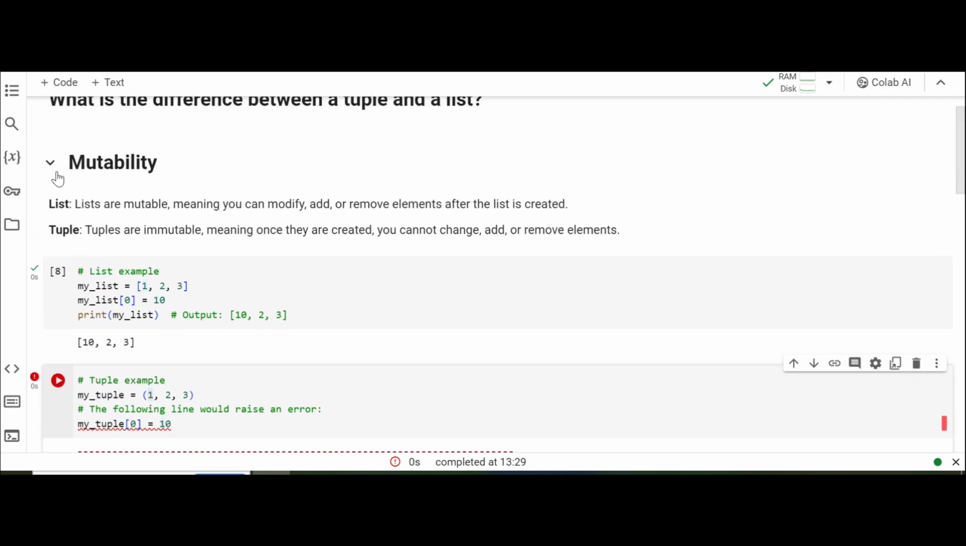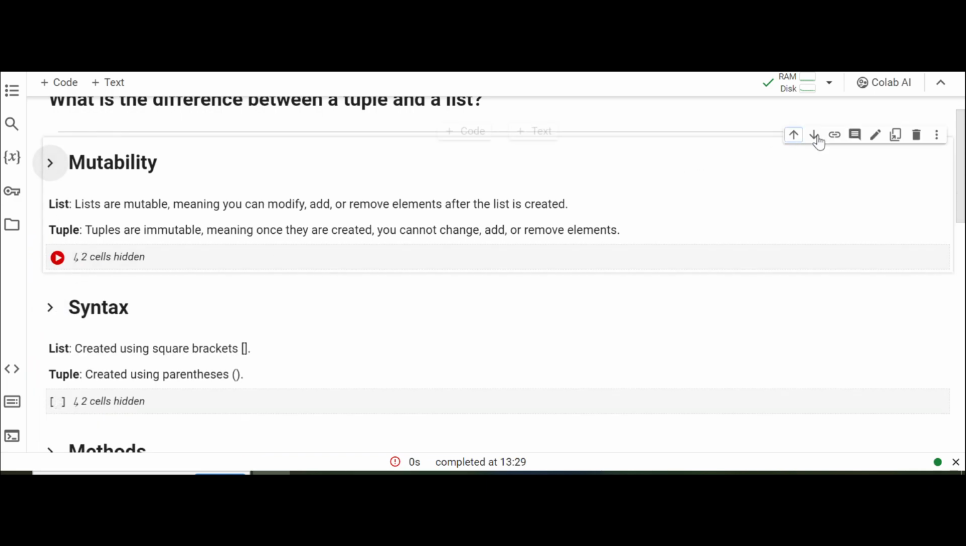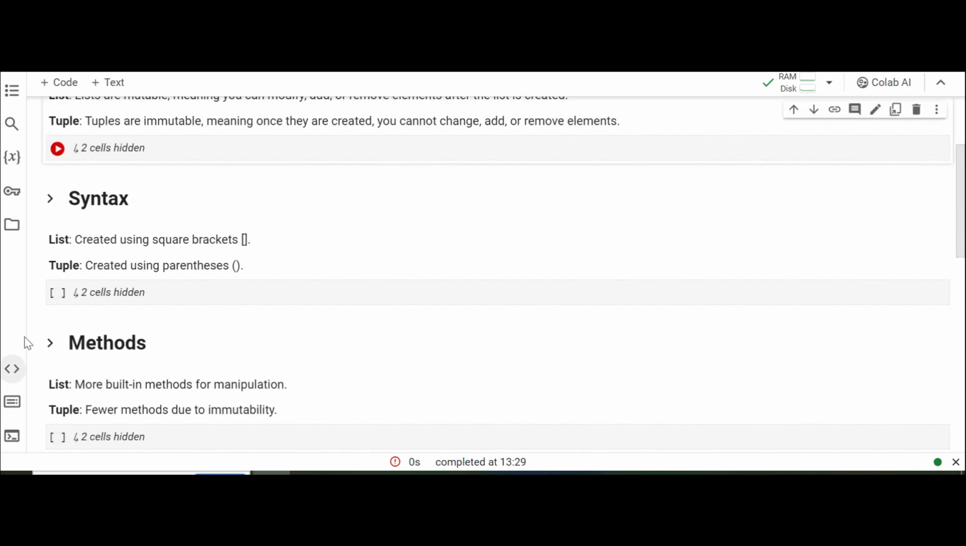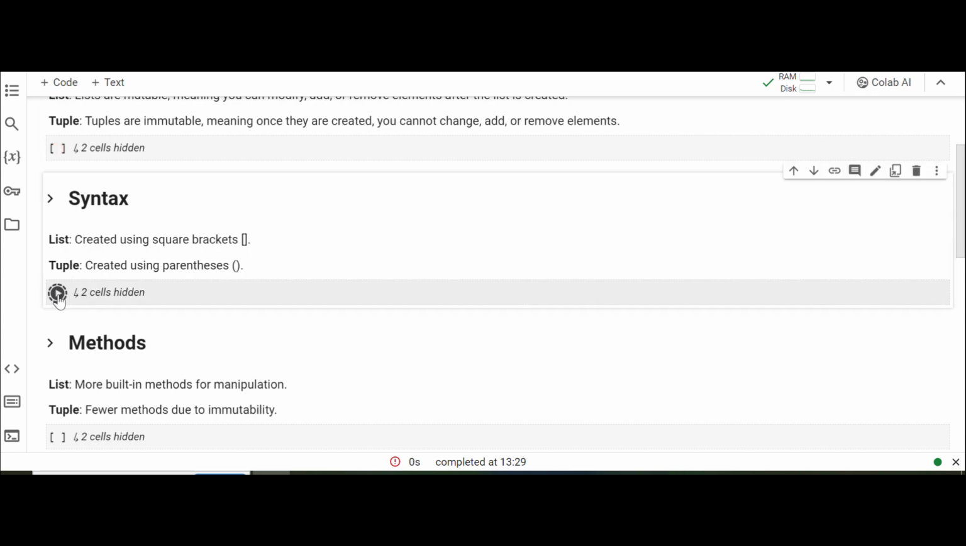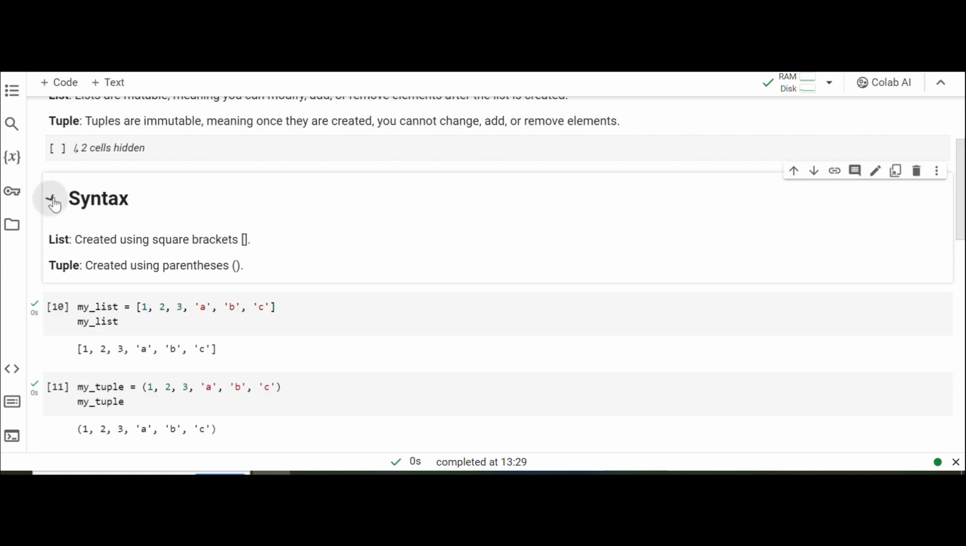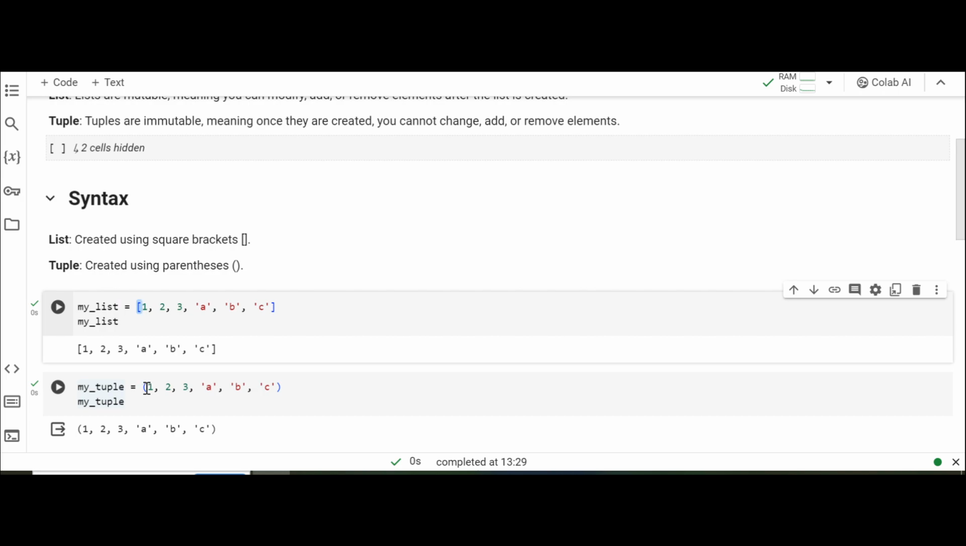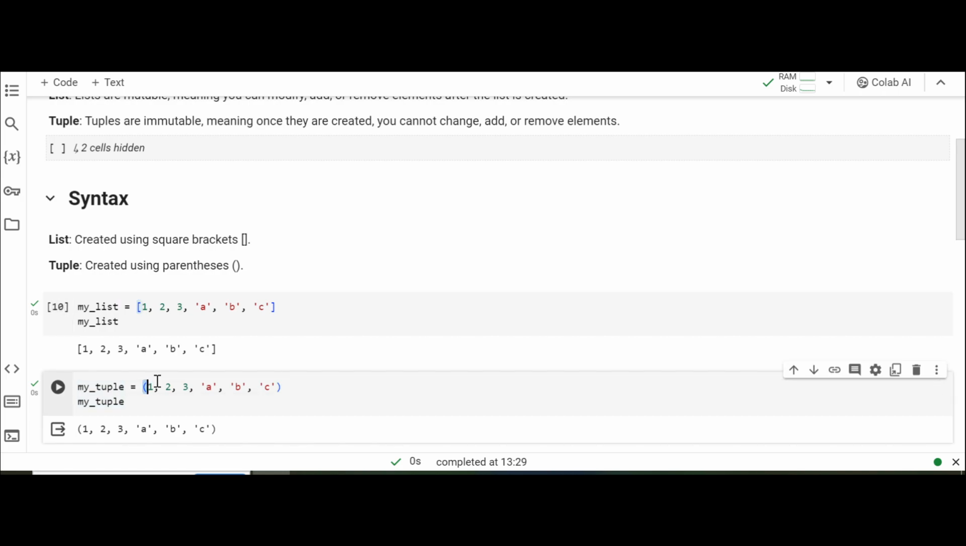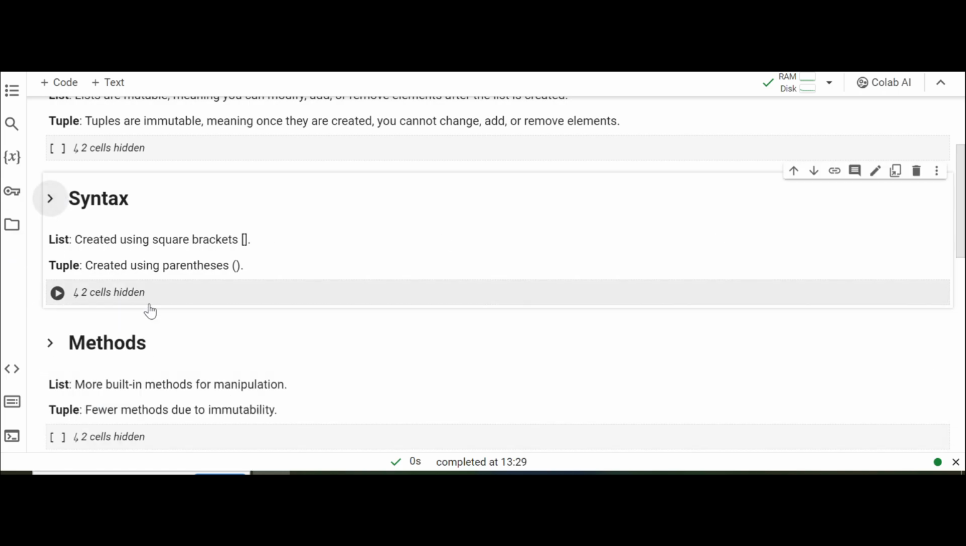And the next one is syntax. We create the list using square brackets, whereas for tuples we use round brackets, open and close. This is actually the syntax: we use square brackets for a list, whereas for the tuple we just use open and close brackets. And the next one is methods.